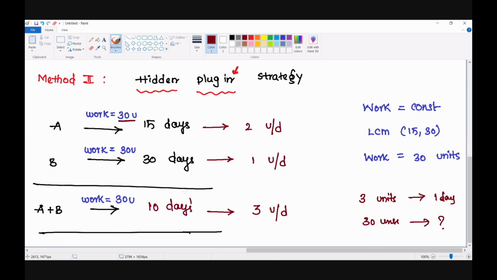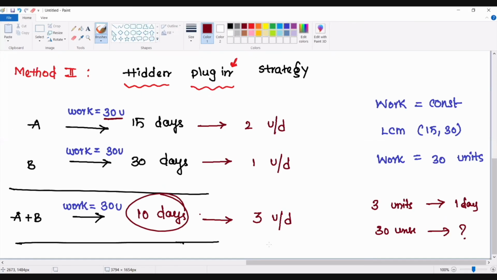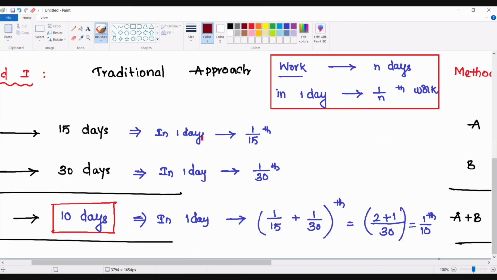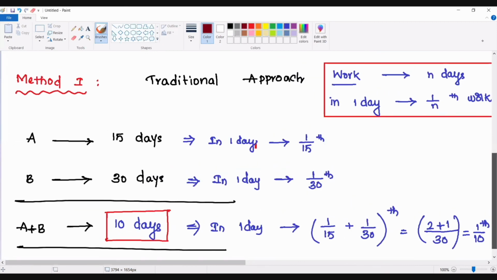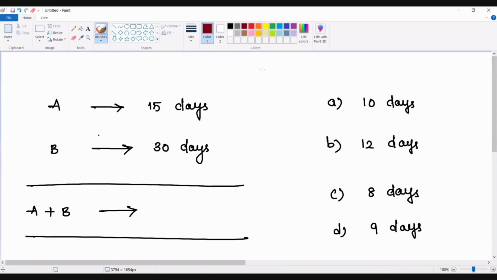You can mark your answer choice as 10 days here. So this is the hidden plugin strategy. The conventional approach will take some more time, so I am just doing it once again. As soon as you see any question from time and work, whatever the different models or types there are in time and work, you can comfortably apply this logic. Only thing is to go according to the given data so that you can arrive at the answer.